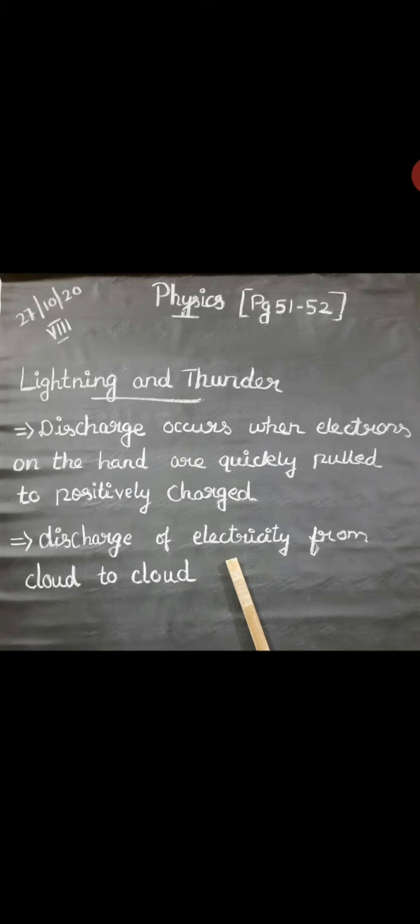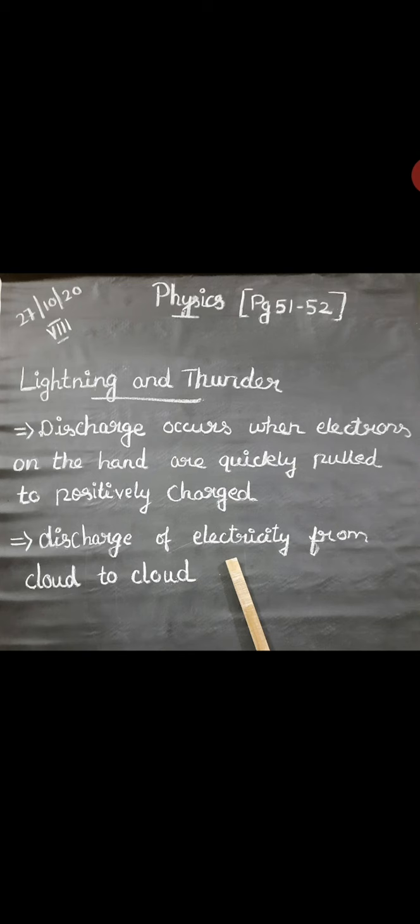Lightning is produced by the discharge from cloud to cloud or from cloud to ground. During a thunderstorm, air moves upward rapidly. That rapidly moving air carries small ice crystals upward, while at the same time small water drops move downward.